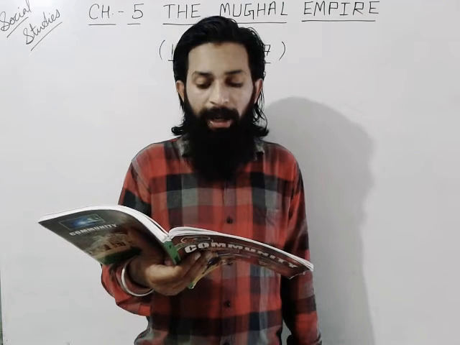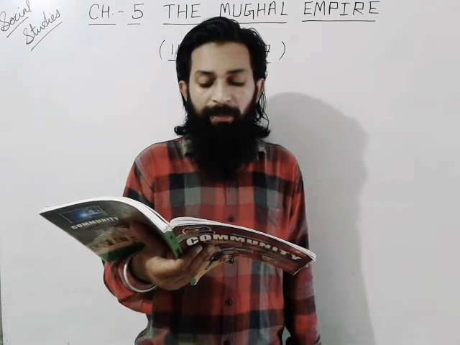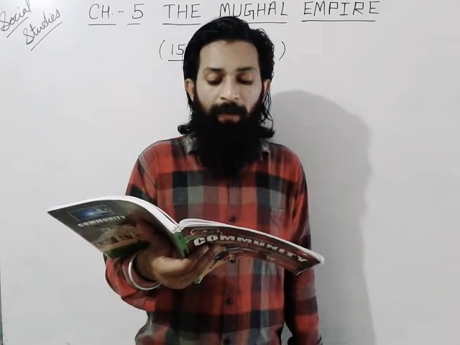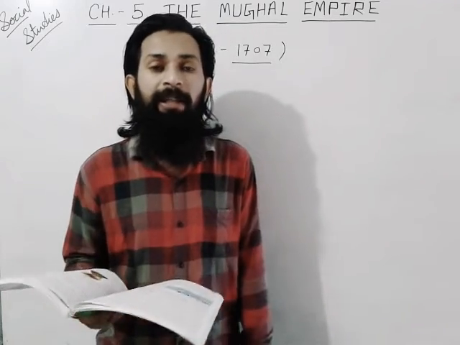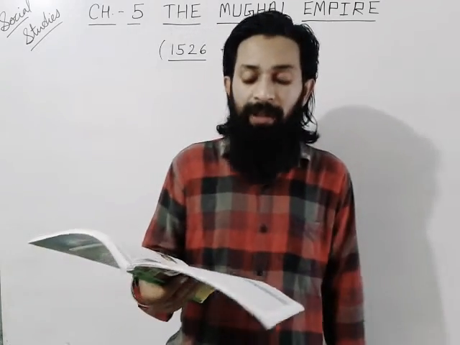Jahangir was a well-read man. He was very fond of literature and painting. Mughal painting reached perfection during his reign. We can say that many types of arts also flourished at that time.